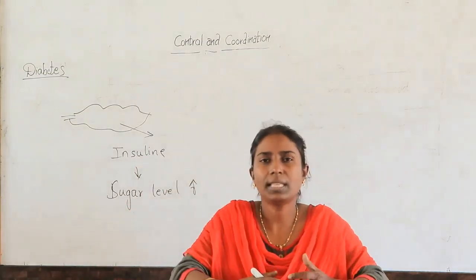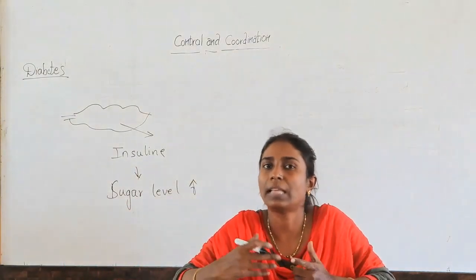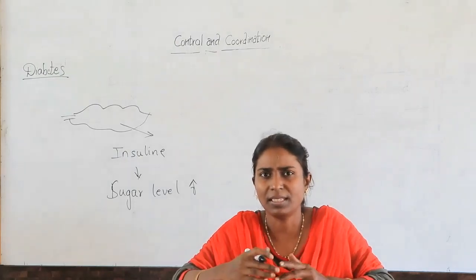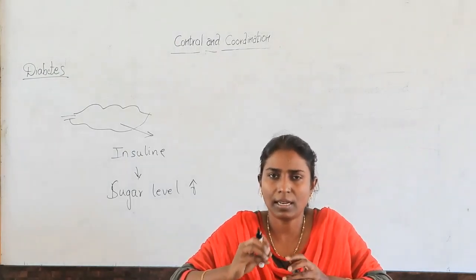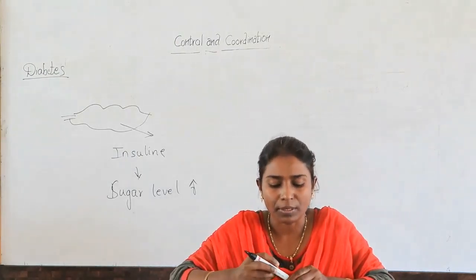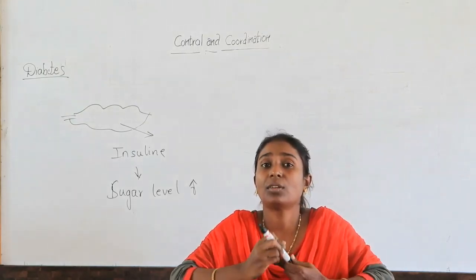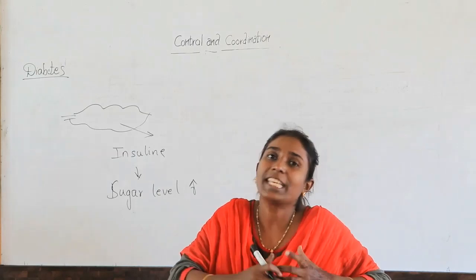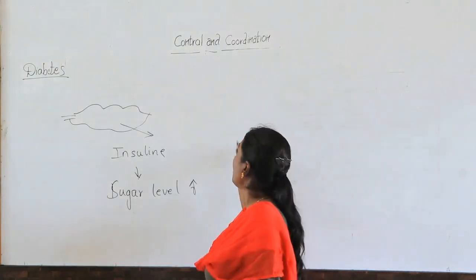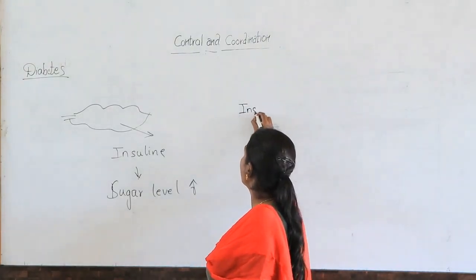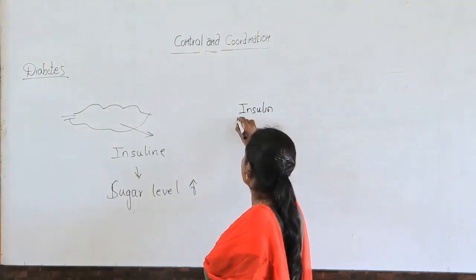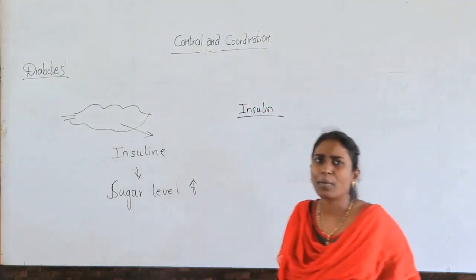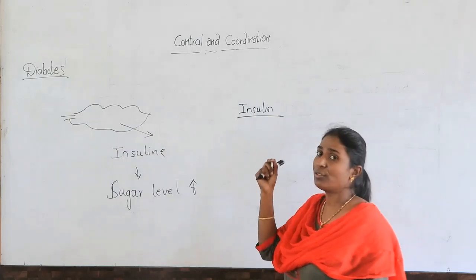Nowadays they have tablets which control the diabetes. There are different types of diabetes, and there are tablets which control it. But there are some patients in which the tablets also cannot control it. So in that case, what is done? They are given insulin injections. Have you heard about it? They are given the injections of insulin.